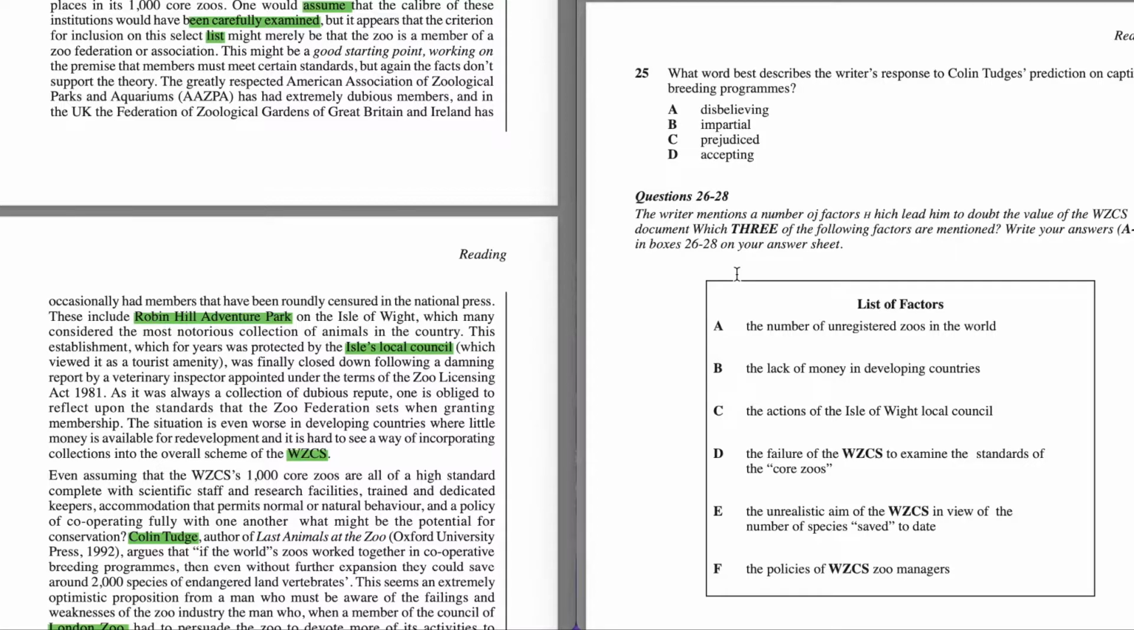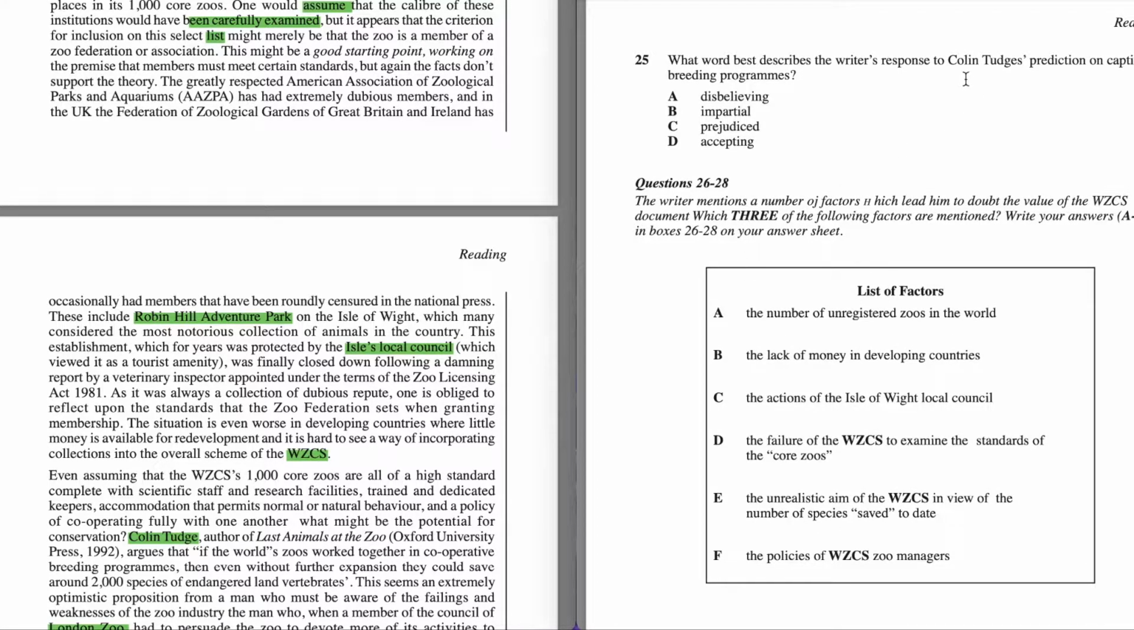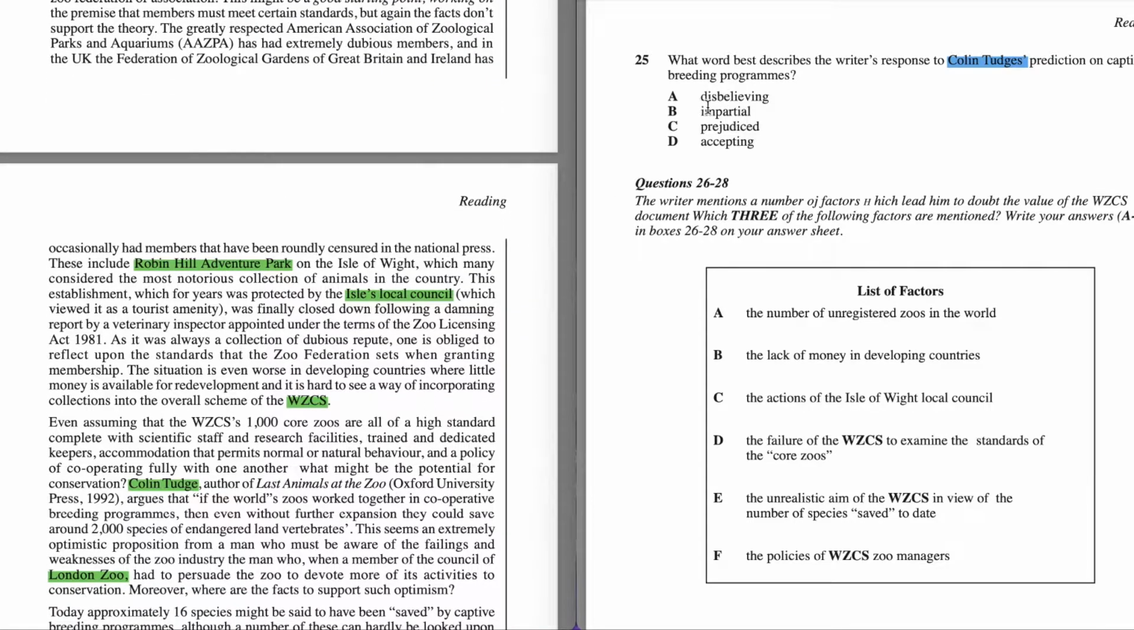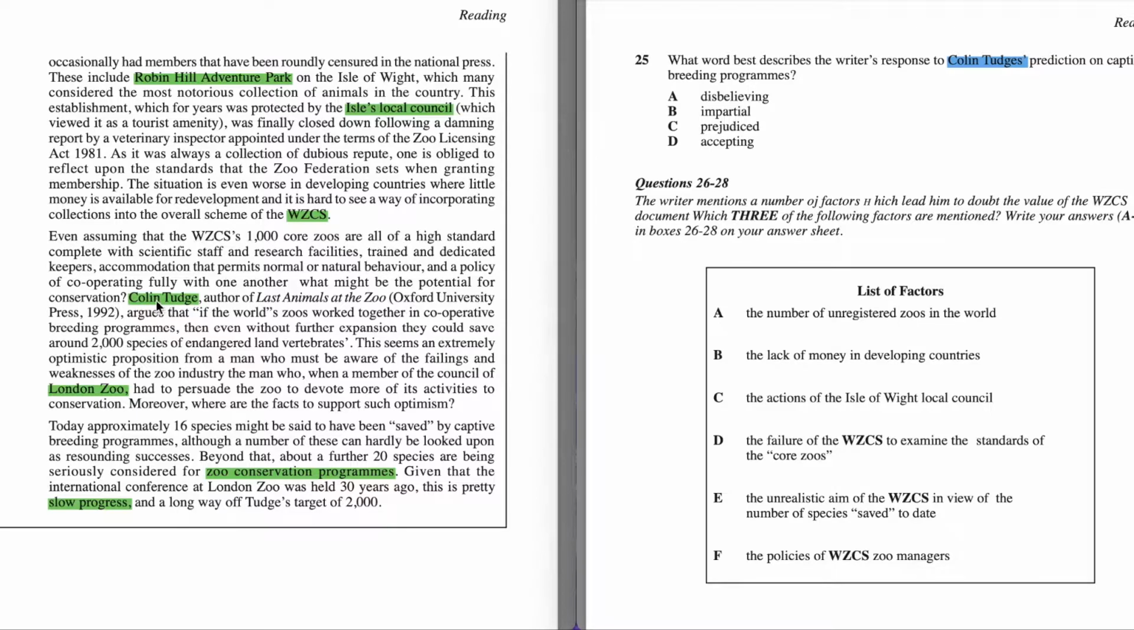What will best describe the right response to Colin Hedge prediction of captive breeding program? His prediction. So we're gonna highlight. So A is believing, impractical, predicate, accepting. So he is mentioned here in one of the last paragraphs, and in the brackets there is his opinion. So we can focus on that because basically they were saying about his opinion regarding that.